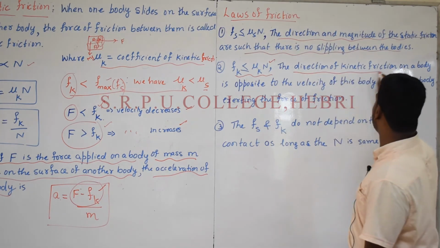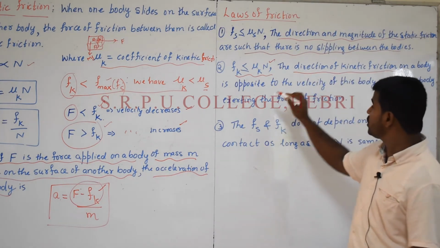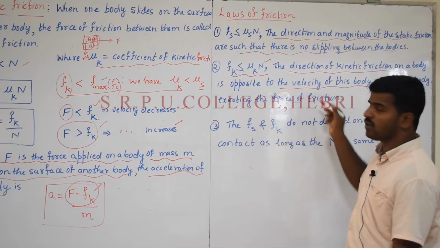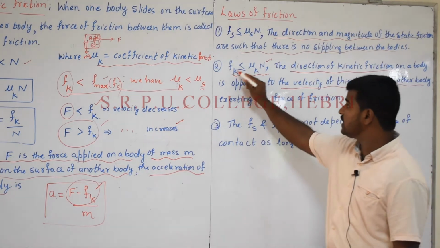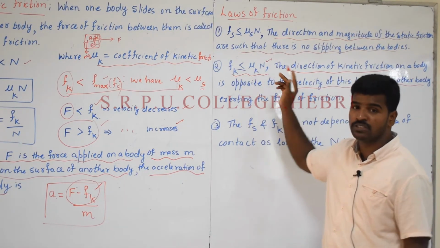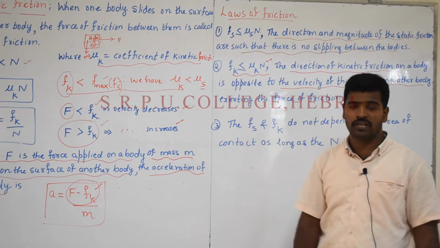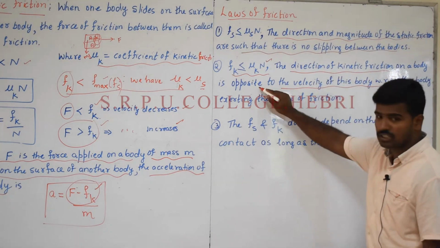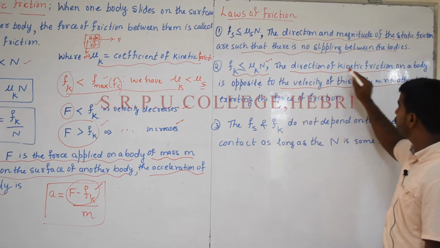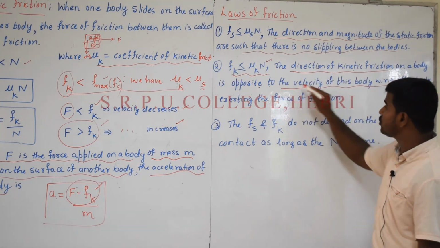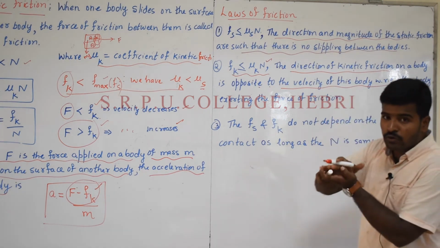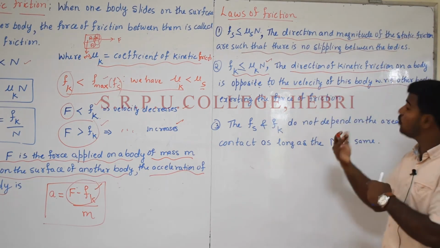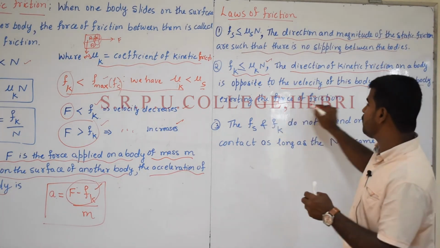The direction of the kinetic friction on a body is opposite to the velocity of this body with respect to the other body exerting the force of friction, which means if Fk is less than or equal to mu k times n, the applied force exerts the normal reaction of an object, and the direction of kinetic friction on a body is opposite. See here, the direction of kinetic friction on a body is opposite to the velocity of this body. The friction on the object is opposite to the velocity of the object with respect to the other body exerting the force of friction.